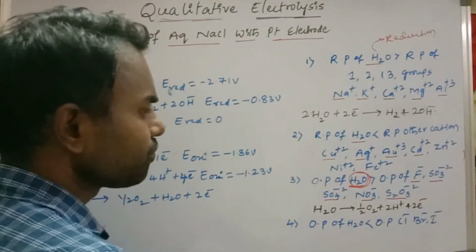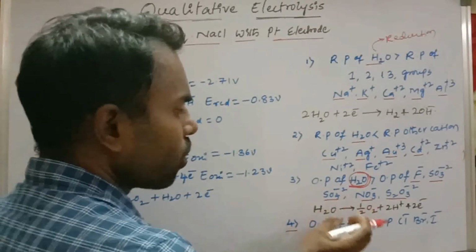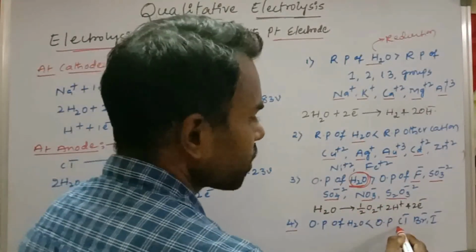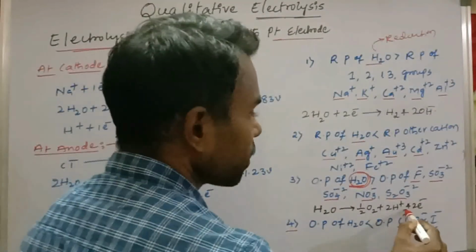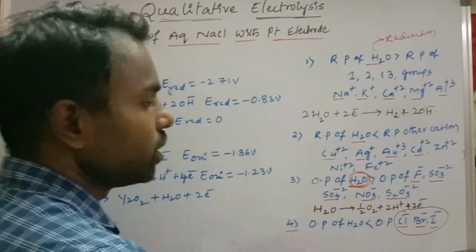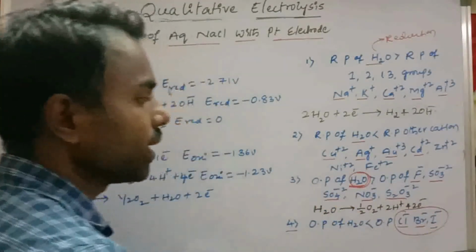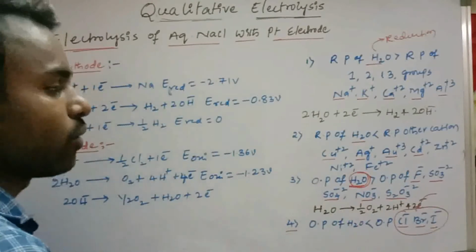Next, the fourth one: the oxidation potential of water is less than the oxidation potential of Cl−, Br−, I−. So here the oxidation potential of these ions is greater than water. If these ions are present in the electrolytic solution, these ions will deposit at the anode electrode.